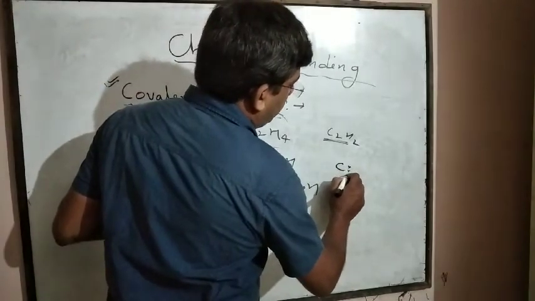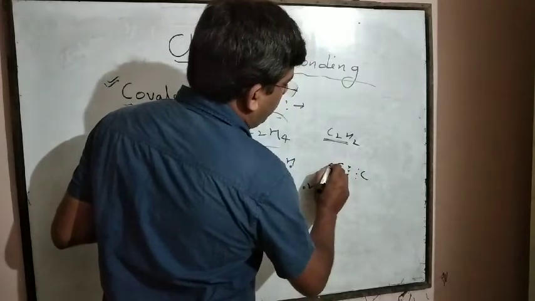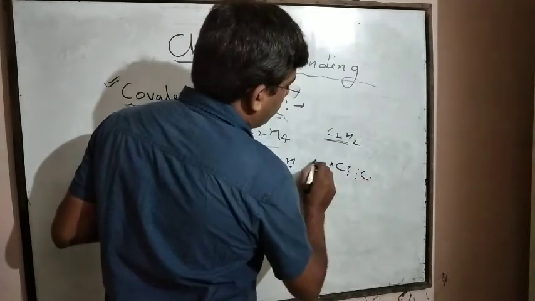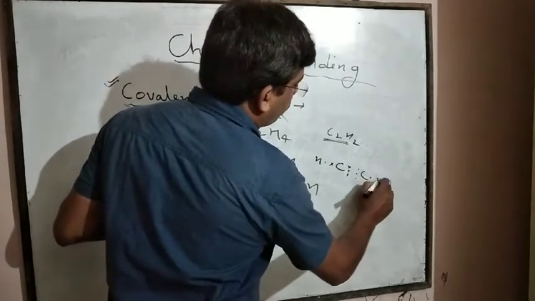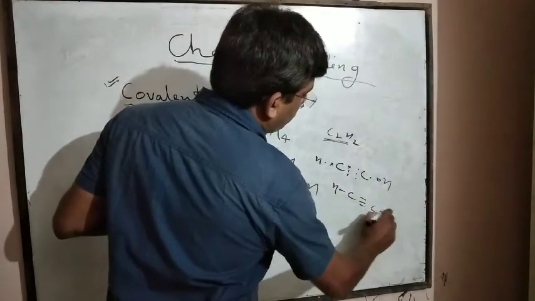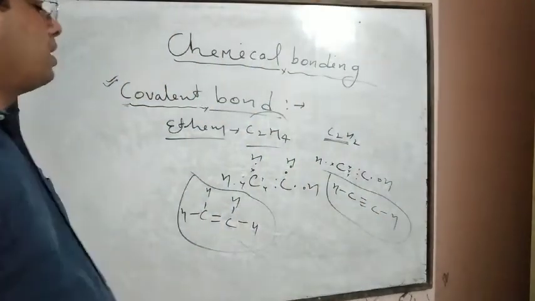Each carbon atom shares 3 electrons, and one electron of each carbon atom is shared with one electron of a hydrogen atom. In this way, it shows C triple bond C, CH, CH. This one is ethyne.